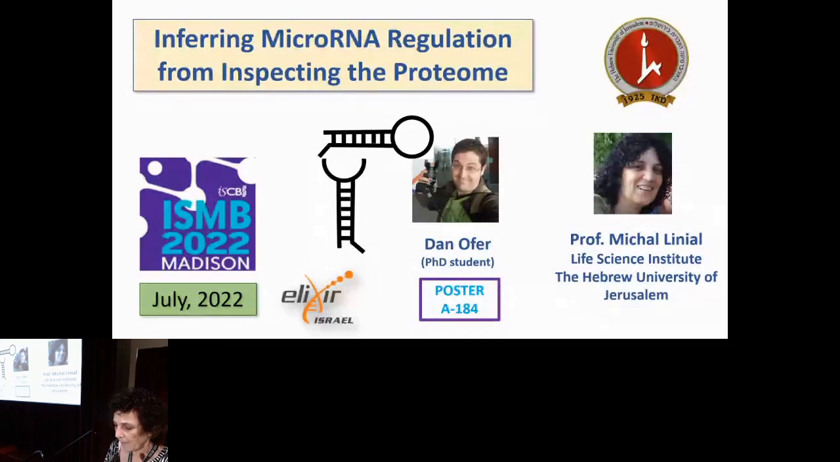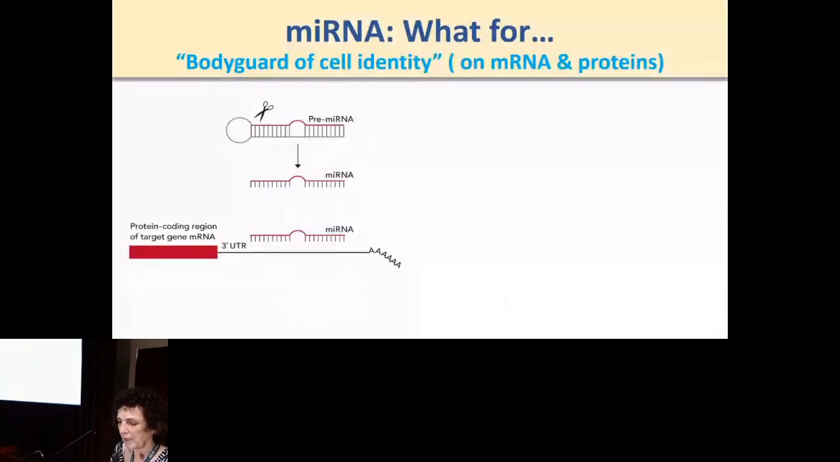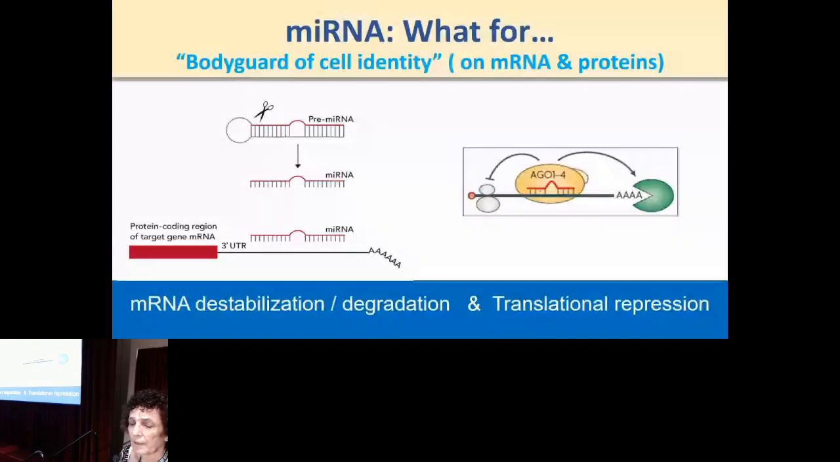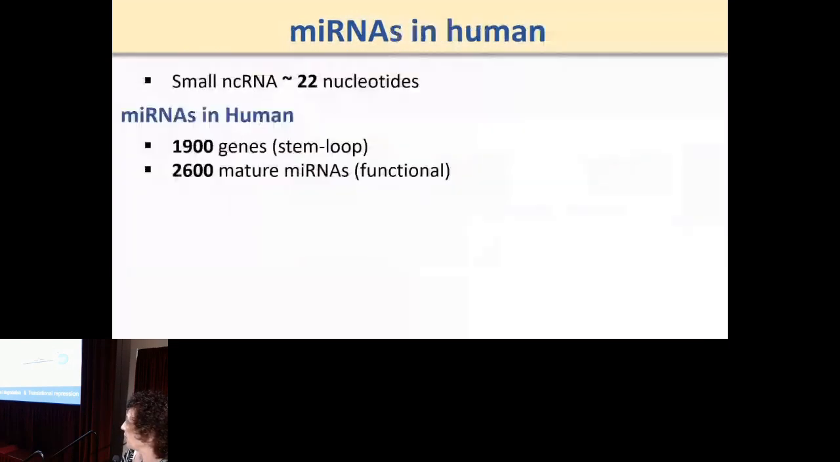So let's get going. What is microRNA all about? Those are really the bodyguards of cell identity, and they do so by binding directly to the 3' UTR of any transcript. Once this is done, two events occur. Translation is inhibited, and the stability of the transcript is reduced, it is degraded.